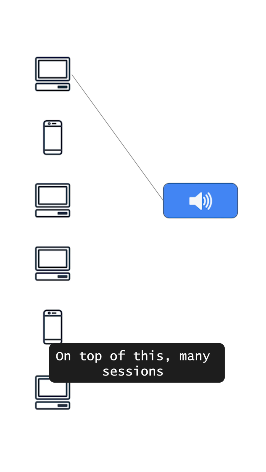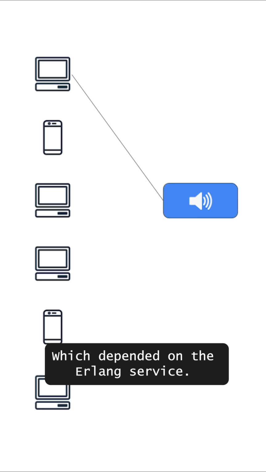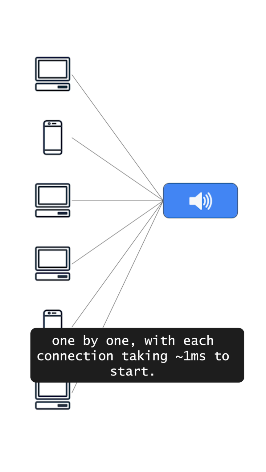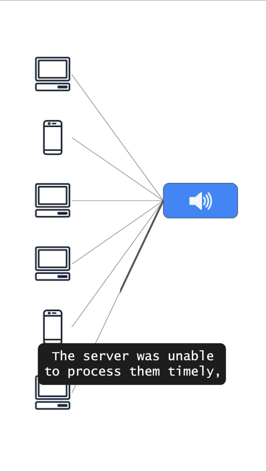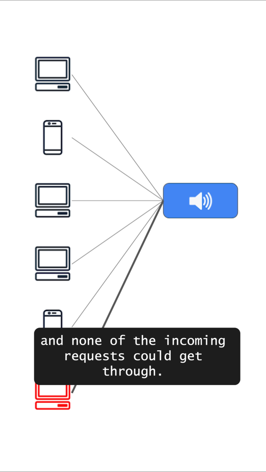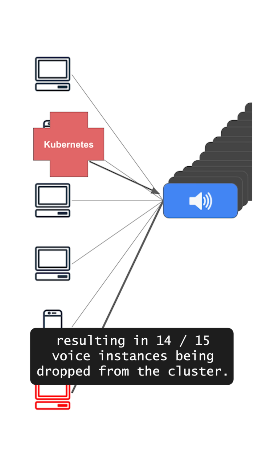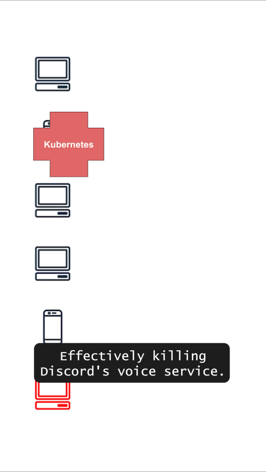On top of this, many sessions had to recreate voice connections, which depended on an Erlang service. These connections were created synchronously, one by one, with each connection taking about 1 millisecond to start. The server was unable to process them timely, and none of the incoming requests could get through. Even health checks from Kubernetes could not get through, resulting in 14 out of the 15 voice instances being dropped out of the cluster, effectively killing Discord's voice service.